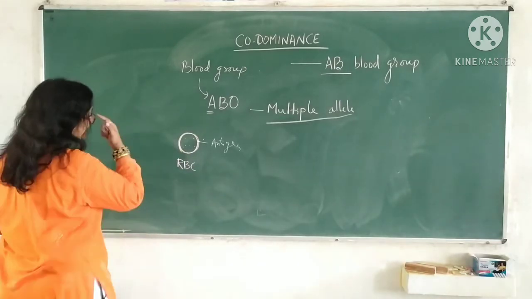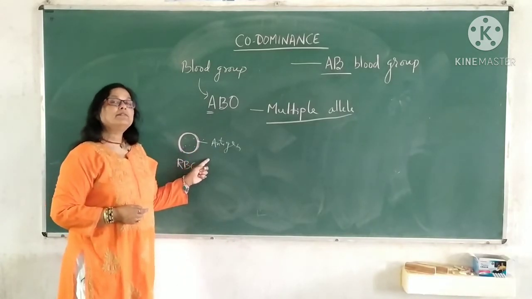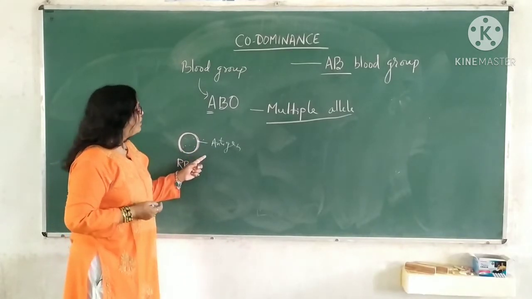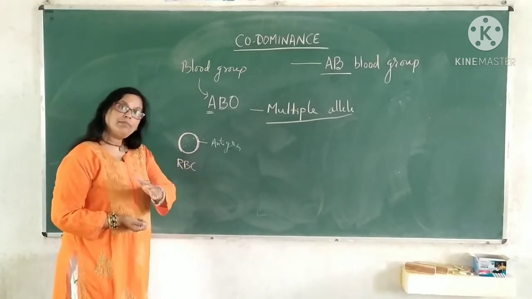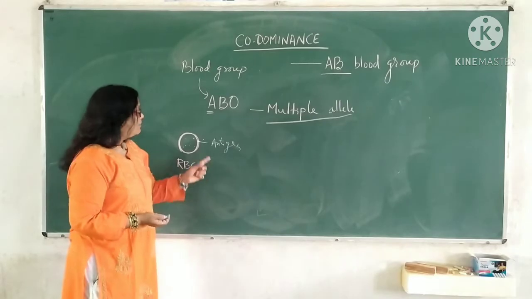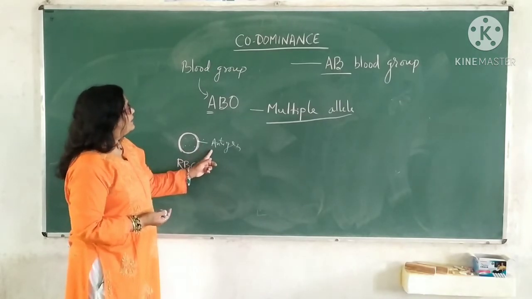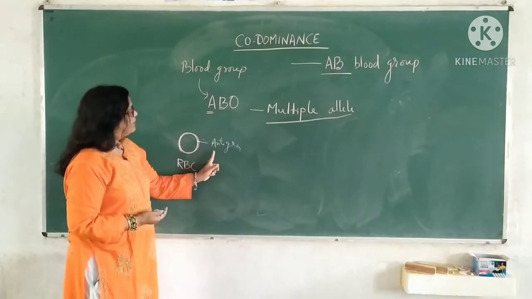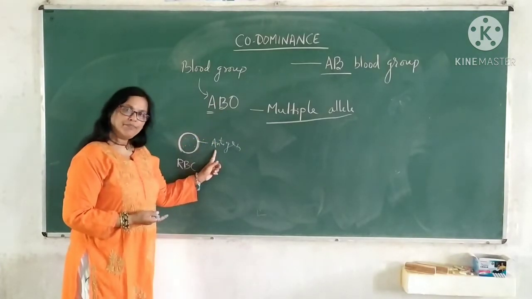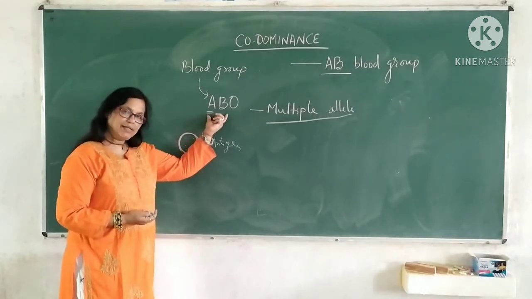And this antigen produces a special kind of sugar, a polymer sugar. And this antigen will determine the blood group, guided by or affected by this multiple allele.